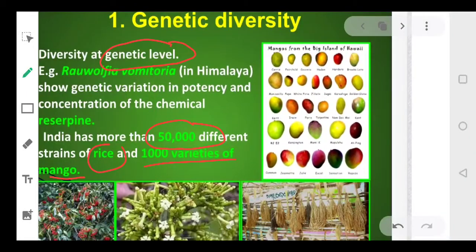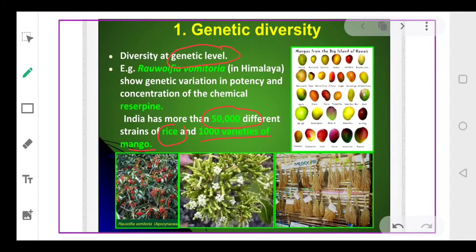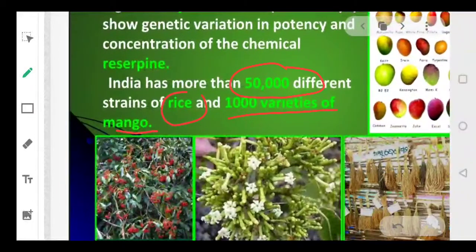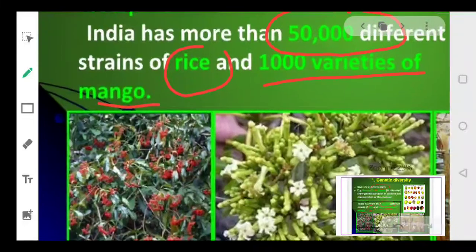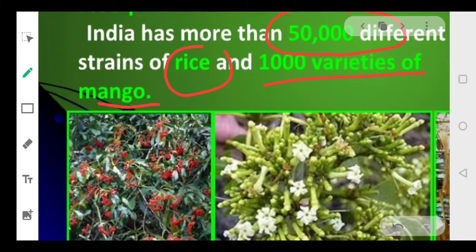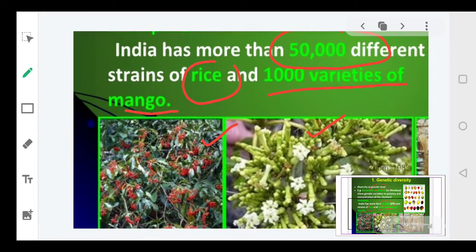There are 50,000 different strains of the rice. Now apart from this, there is a flower. Just look at the picture, I've magnified. The name of the flower is Rauwolfia vomitoria. This particular plant grows in different regions of the Himalayan ranges, and it shows a diversity in terms of concentration of an active chemical. Both of these are flowers of the same plant, and they exhibit diversity in the concentration of an active chemical which is referred to as reserpine.